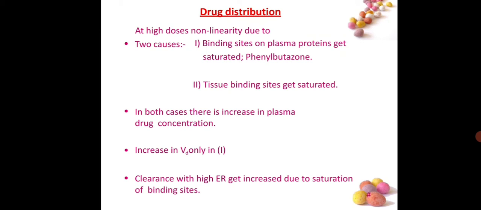If the drug cannot bind with the tissue or it cannot bind with the protein, then the concentration of drug is increased in the plasma or blood. According to that, the volume of distribution also increases, and clearance with high ER gets increased due to saturation of binding site.